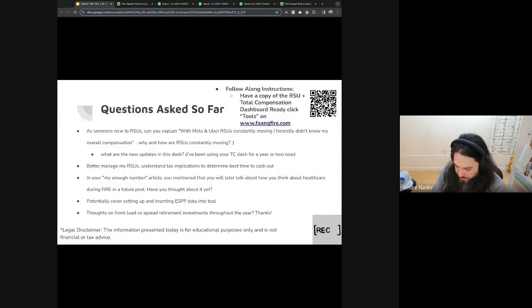The way that ESPPs work is you can contribute up to like $25,000 per year, and oftentimes there will be a discount. Uber's, for example, is a 15% discount on the price, but it also has a look back window. So what ended up happening last year was the $25,000 essentially turned into like $40,000 just through the ESPP.